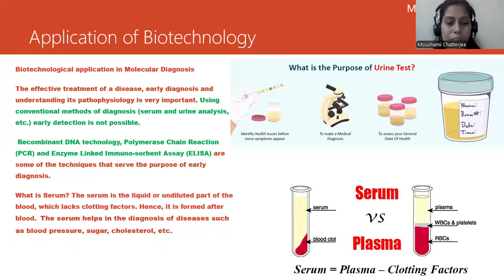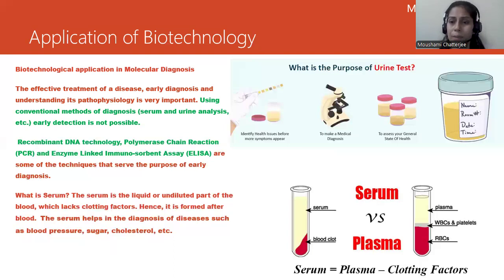Hence it is formed after blood clots. So the serum helps in diagnosis of disease; blood pressure, sugar, and cholesterol can be detected from the serum. Serum can be extracted by pathologists by just eliminating the blood clotting factors, and they will get the serum. And we should also know the difference between serum and plasma. Plasma is the liquid part of the blood devoid of the blood cells, which are WBC, platelets, and RBC. I hope the serum topic is clear.